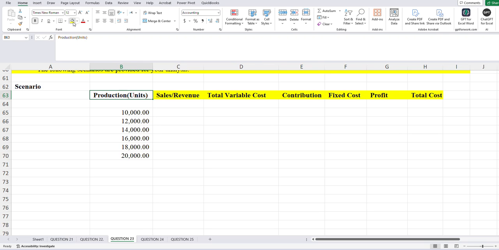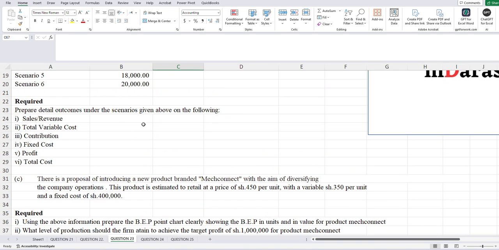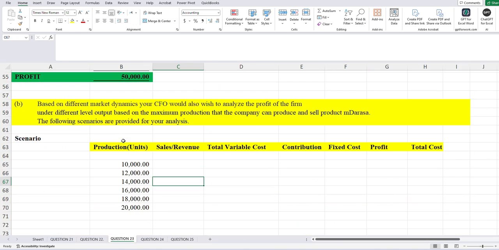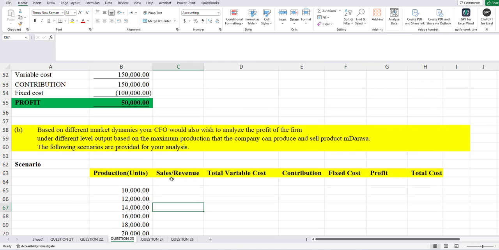So you'll find that this will be very easy, because all you'll be required to do is remember the data table concept that Mwalimu taught us. The data table will tell us that I need to identify the variable that we need to change. In this case, our scenario is based on the level of production. So the units will be our determinant, and we've arranged it in columnar form. Then I need to pick our original data, based on what we had computed earlier as per the original set.